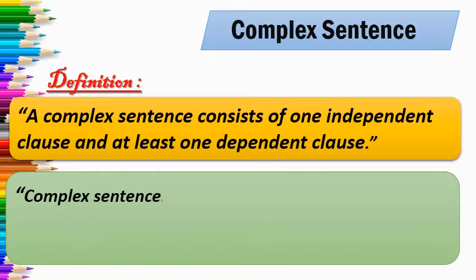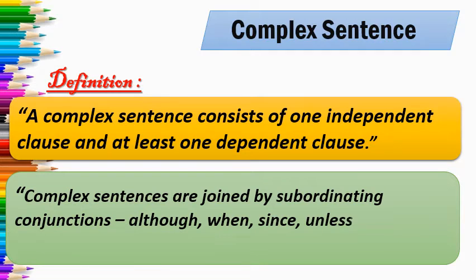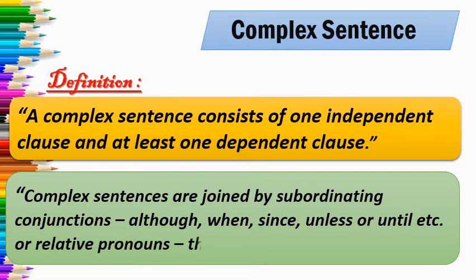Complex sentences are joined by subordinating conjunctions such as although, when, since, unless or until, etc. or relative pronouns such as that, who, which, etc. Remember one thing, in simple way we can say that a complex sentence has got two verbs. One is greater than the other.